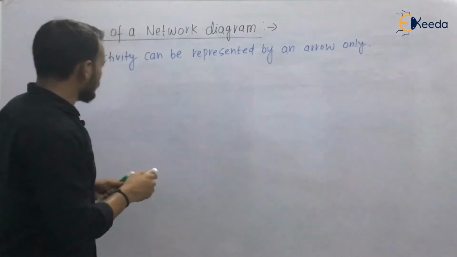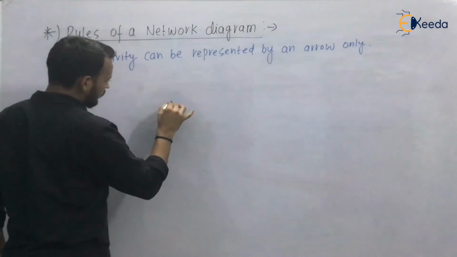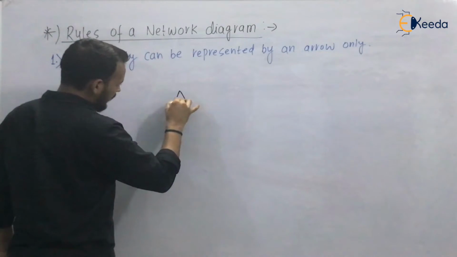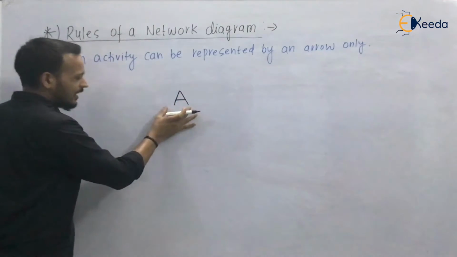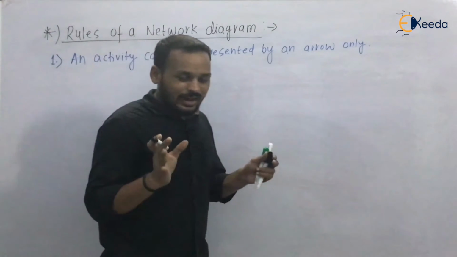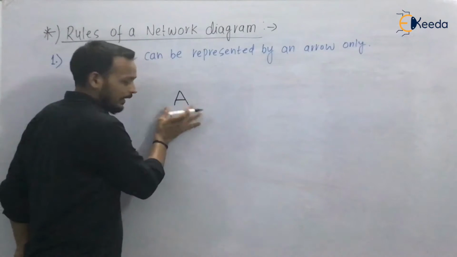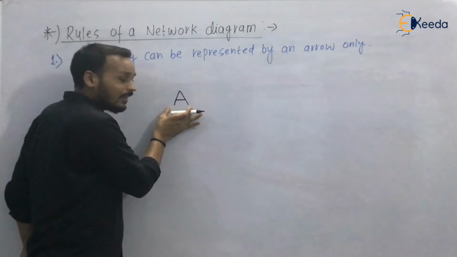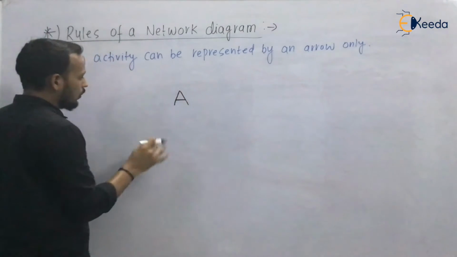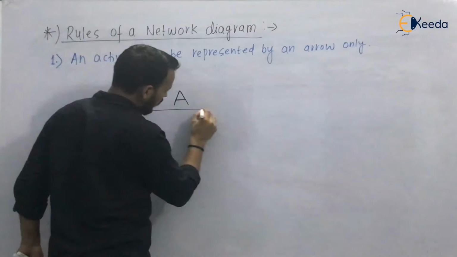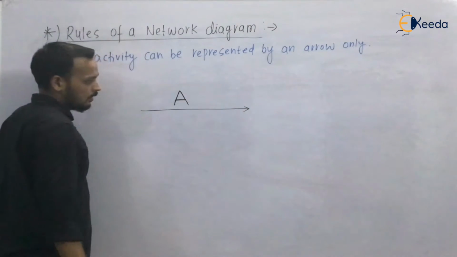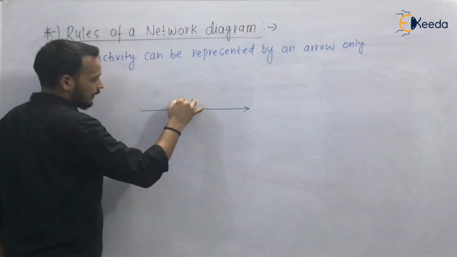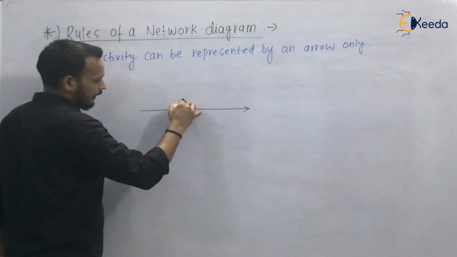For example, suppose your activity is A, some activity. Suppose land acquisition. Land acquisition is activity A, and you have to represent it in a network diagram. So what you will do? You will draw the arrow and write the activity A above it.